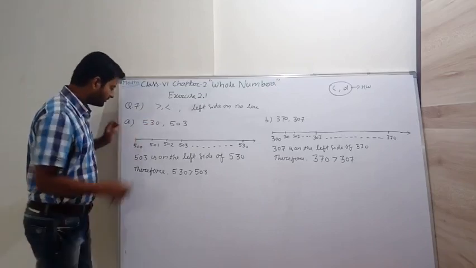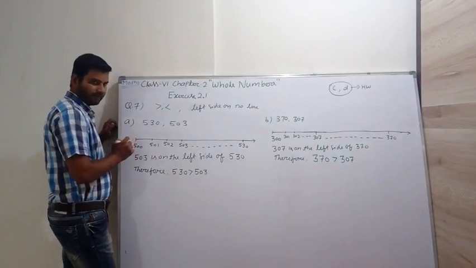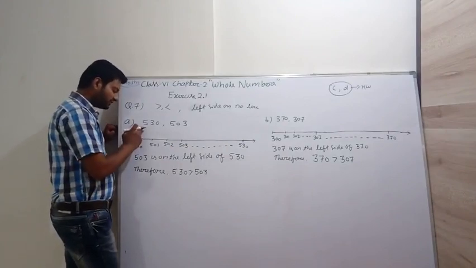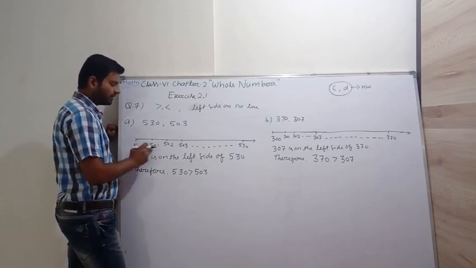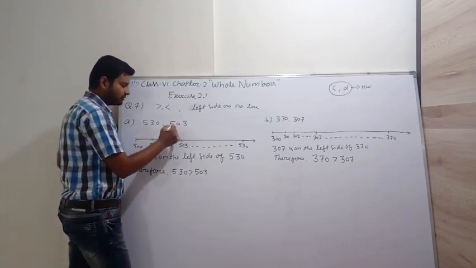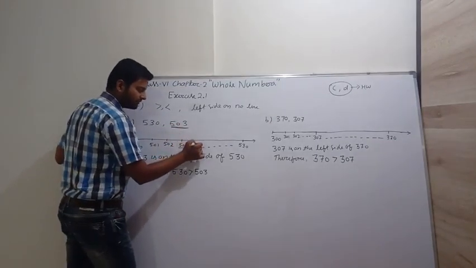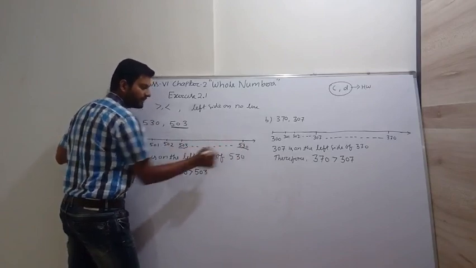So suppose this is our number line. Basically we start from 0, but for this question we start from 500. So 500, 501, 502, 503, which is our number, then 504, 505, and so on up to 529 and then 530.